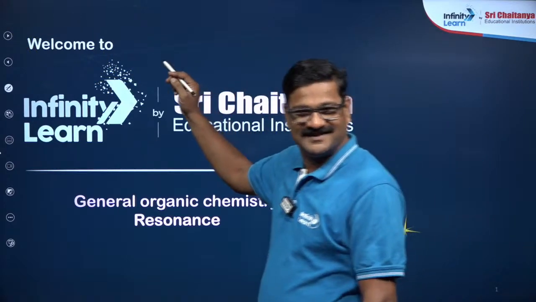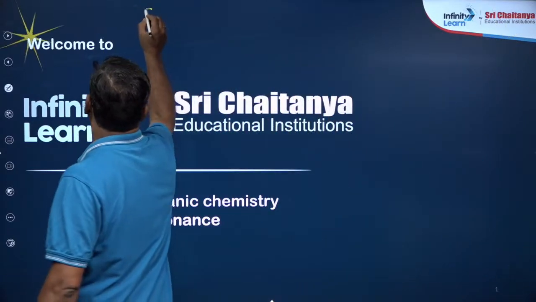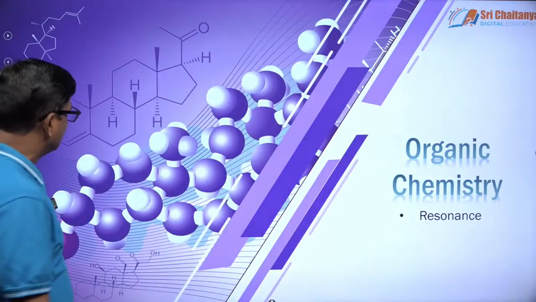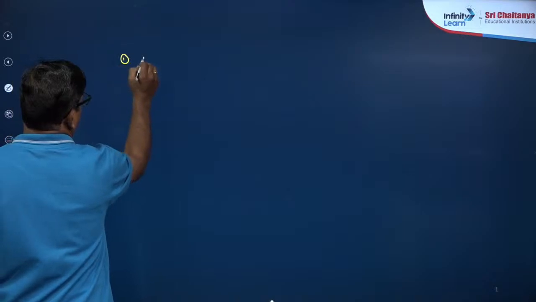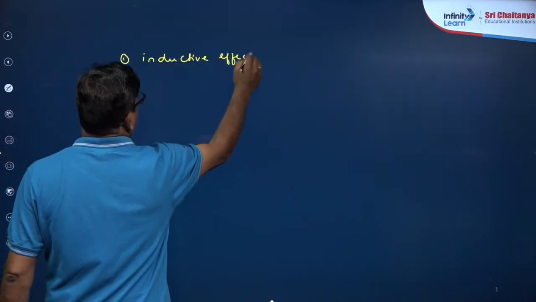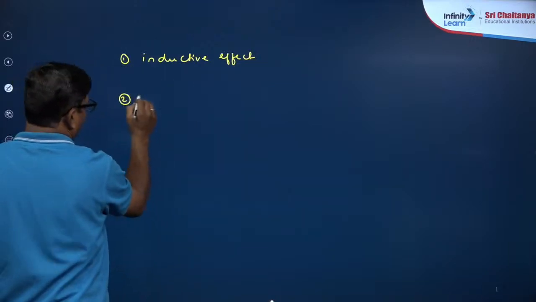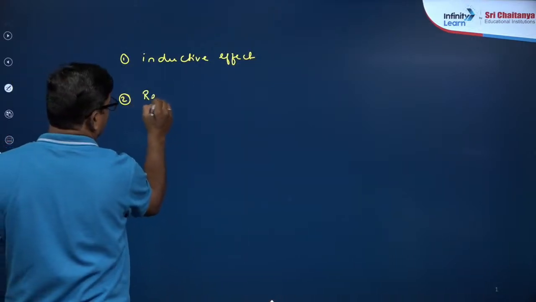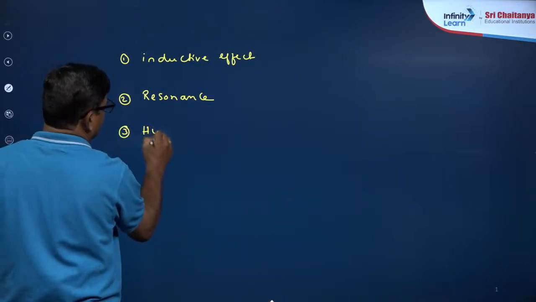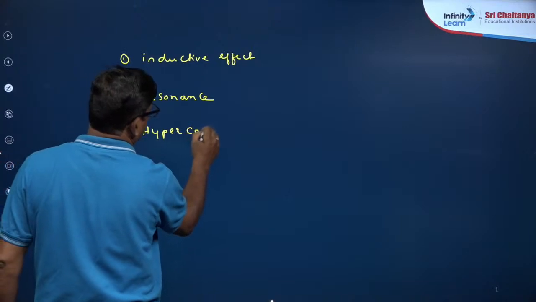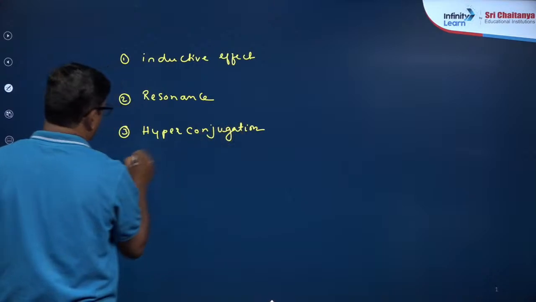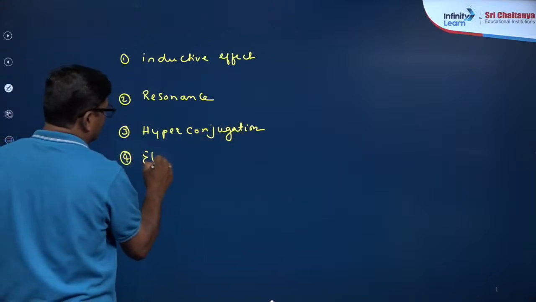If you remember, in electron displacement effects we completed the inductive effect, and we are right now in the resonance effect, and later we will be discussing hyperconjugation. After that, the electromeric effect.